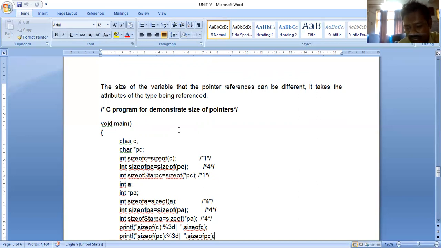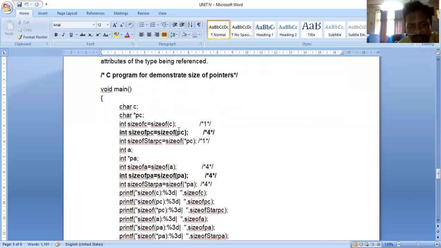In a similar way, I'm declaring below int star pa. What is pa? It is an integer pointer variable. What is the size of pa? Size of pa equals 4. See here, these two are the same in size. You can put double or long int, whatever it may be. So the memory of all pointer variables is the same size.